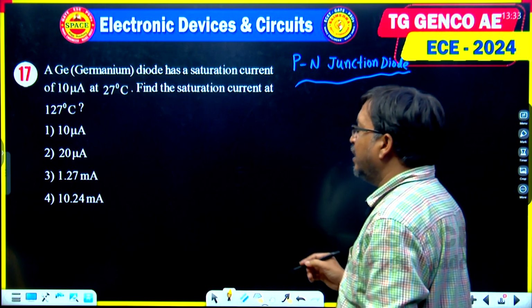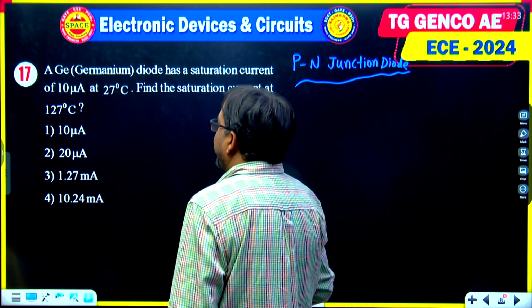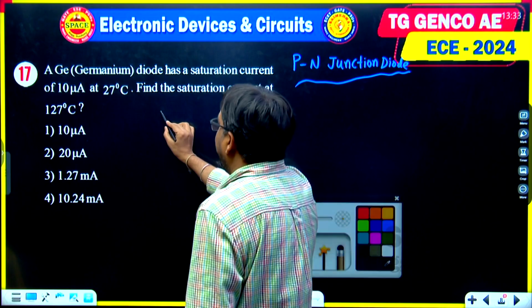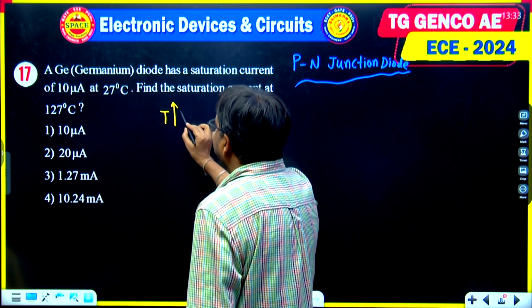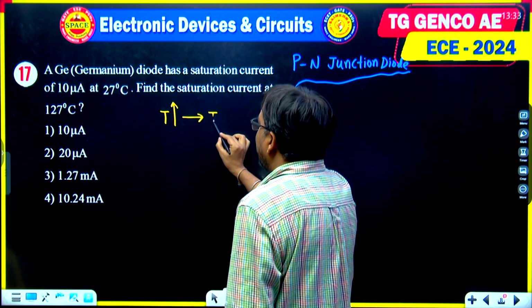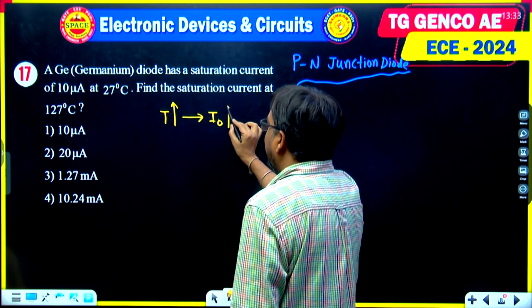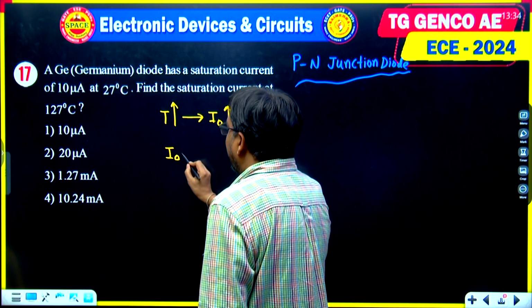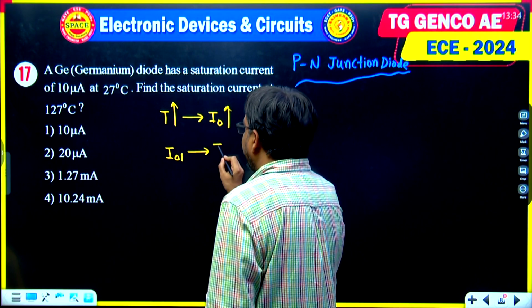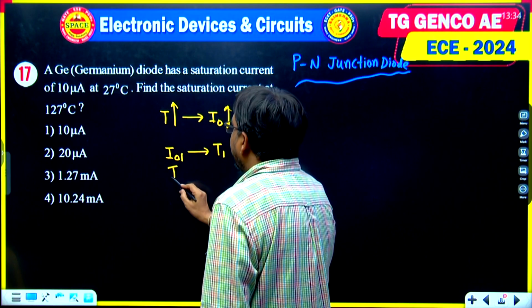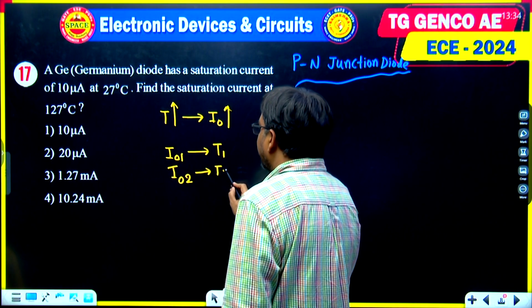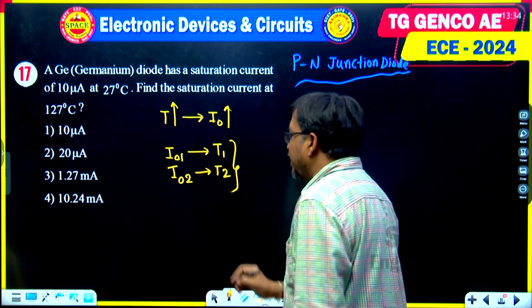Student, see here, I am explaining reverse saturation current. Reverse saturation current depends on temperature. As temperature increases, reverse saturation current also increases. If I01 is reverse saturation current at temperature T1 and I02 is reverse saturation current at temperature T2, then what is the relation between these two?